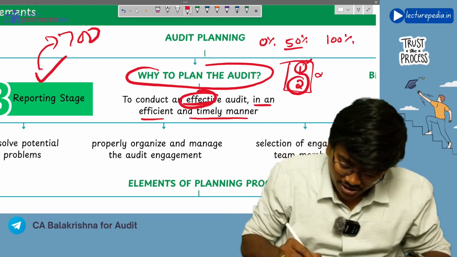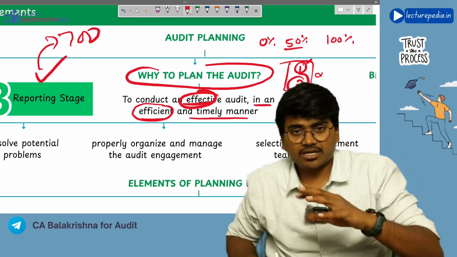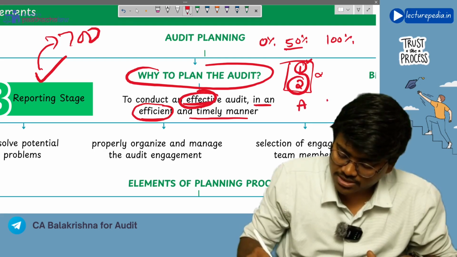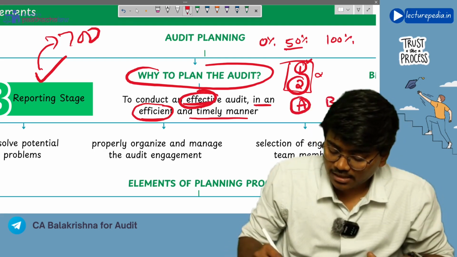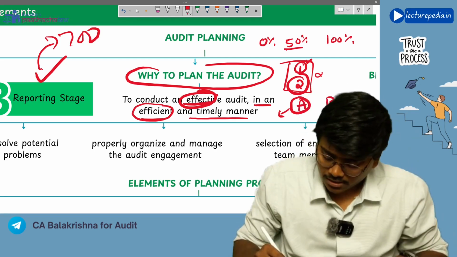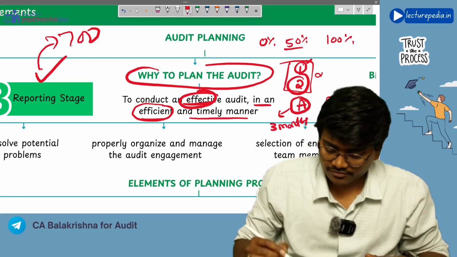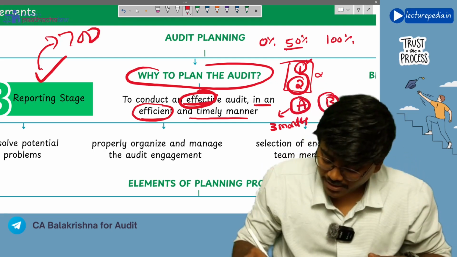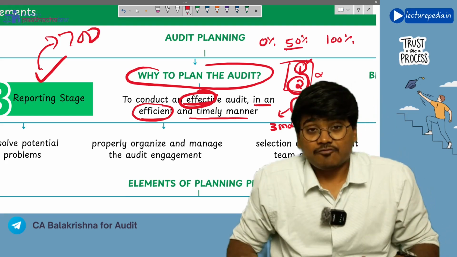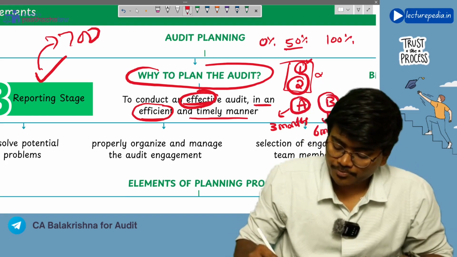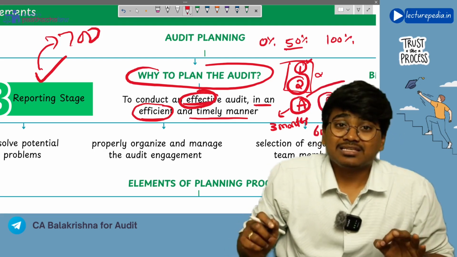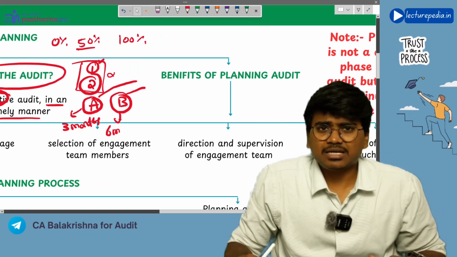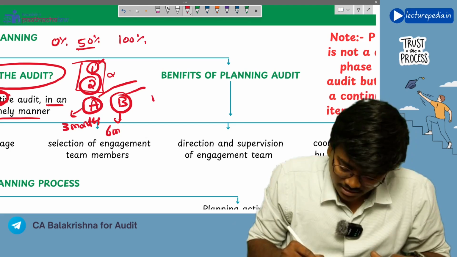And coming to efficiency, what is meant by efficiency? Let's say the same preparation for CA examinations, there are two students, Mr. A and Mr. B. Mr. A has spent some 3 months for his revision for both the groups of CA Intermediate. Mr. B spent 6 months for revision of both the groups of CA Intermediate. Both of these students wrote the examination, and both have cleared both the groups.